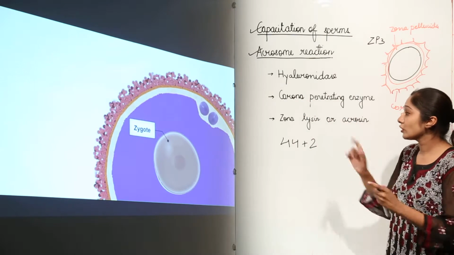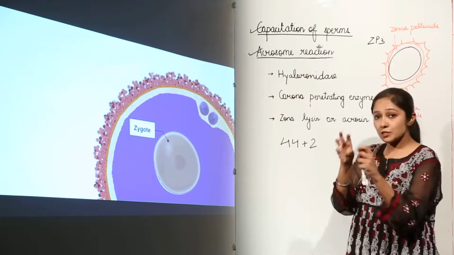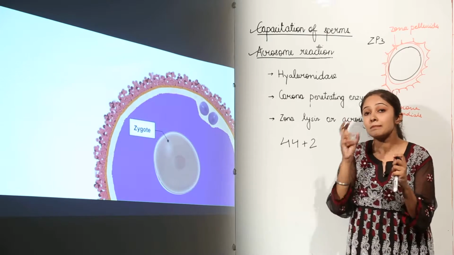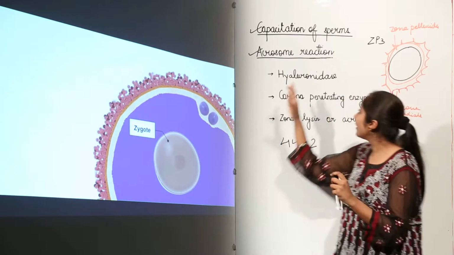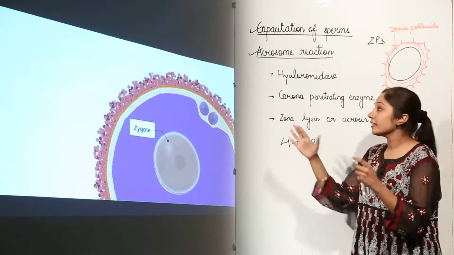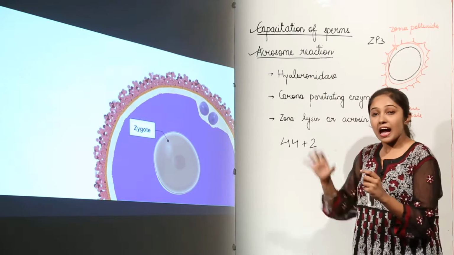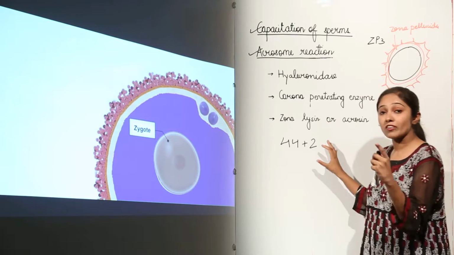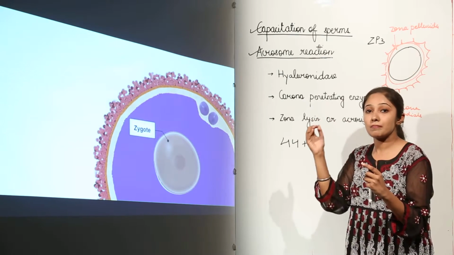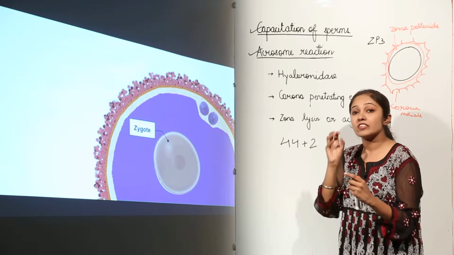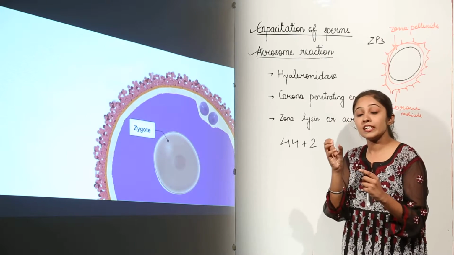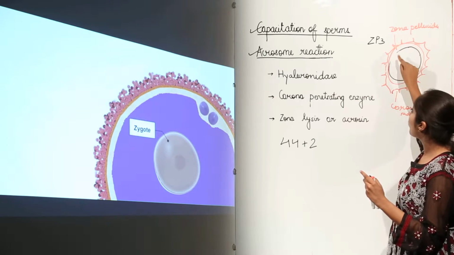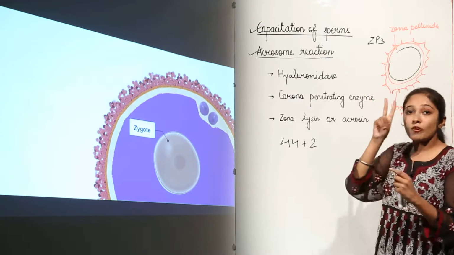Next, we have also discussed that when one sperm enters and fuses with the plasma membrane of the secondary oocyte, other sperms cannot enter. How is this assured in an ovum? There are certain reactions which go on. The important one is a depolarization of the membrane. When one sperm has reached the plasma membrane and fused with it, the membrane gets depolarized. When this membrane gets depolarized, what is going to happen? There can be two possibilities.